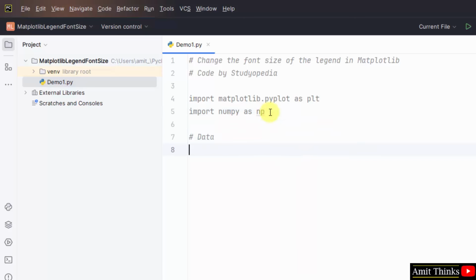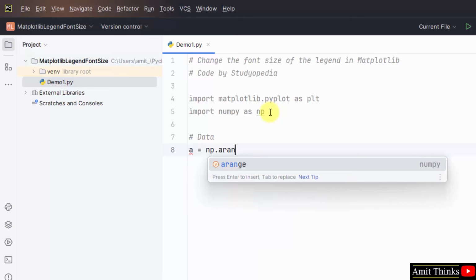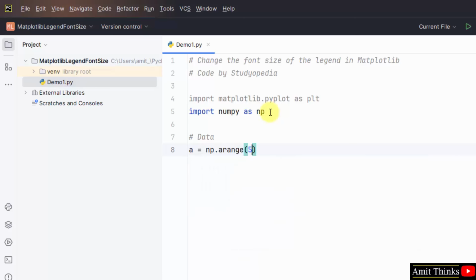Now I'll set my data. First, using numpy, I'll set an array. Then I'll take two more variables and add some random values.